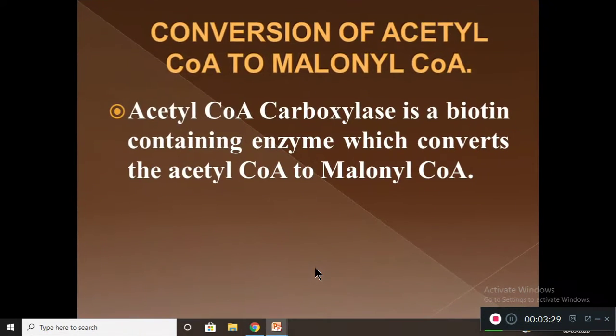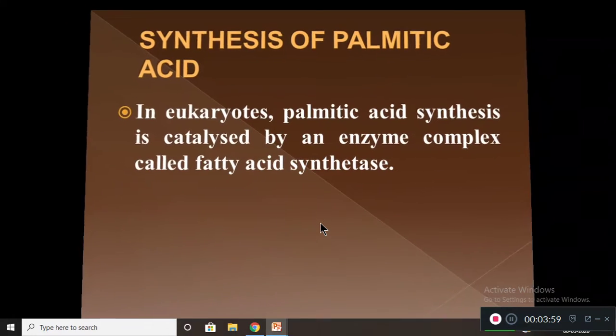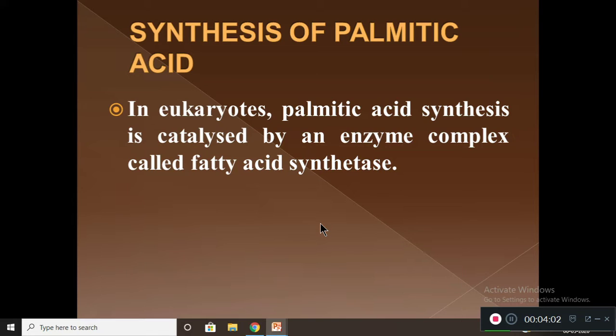Now the next one, the second step, conversion of acetyl-CoA to malonyl-CoA. Acetyl-CoA carboxylase is an enzyme which contains biotin. It converts the acetyl-CoA into malonyl-CoA. That is the second step. The third step, synthesis of palmitic acid.